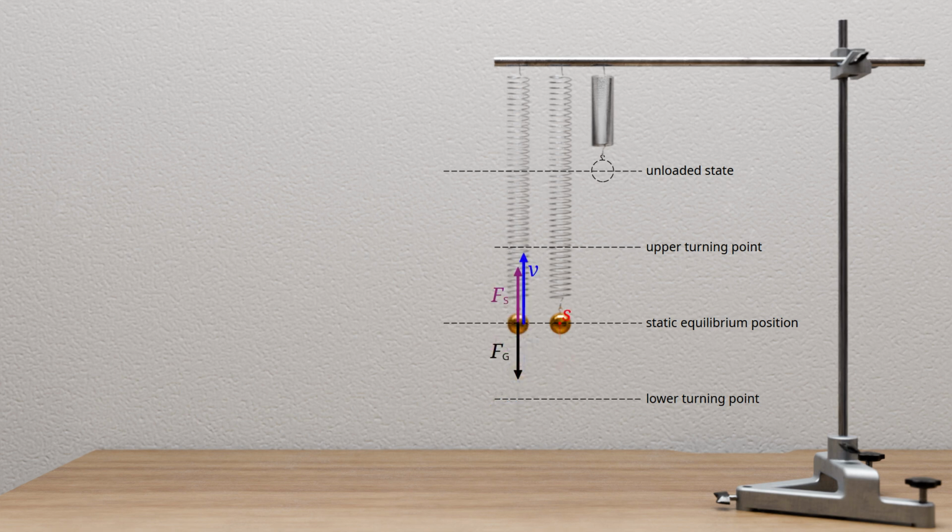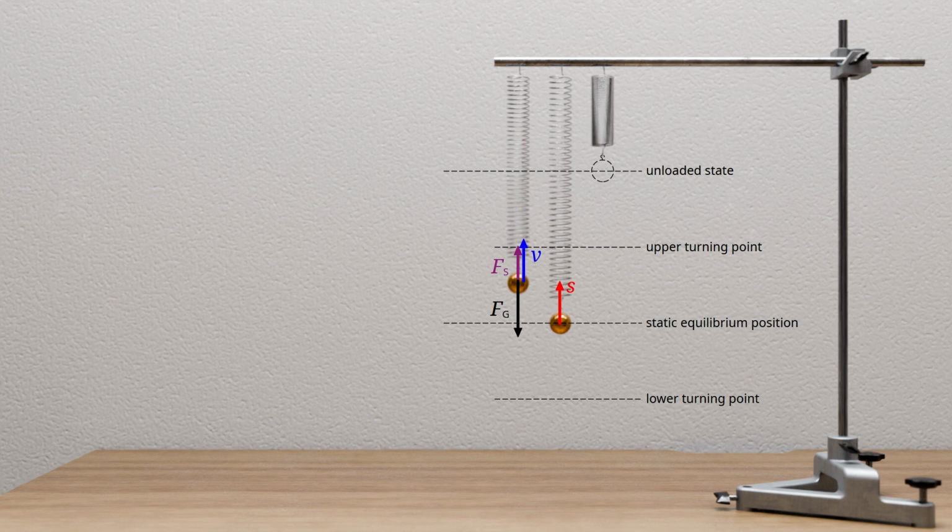At the equilibrium position, the spring force once again equals the gravitational force of the sphere, and no resultant force acts. The sphere is no longer accelerated and therefore reaches its maximum velocity at the static equilibrium position. It moves upward through the rest position. Above the static equilibrium position, the spring force becomes smaller than the gravitational force because the spring is less stretched. A resultant force now acts downward, serving as the restoring force that drives the sphere back toward the equilibrium position, opposite to the direction of displacement.